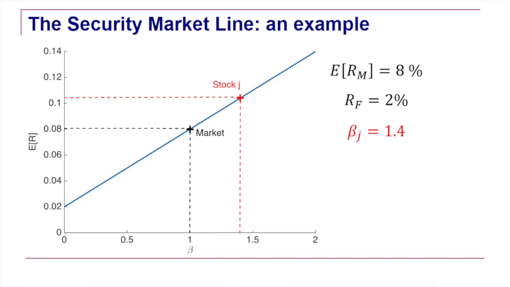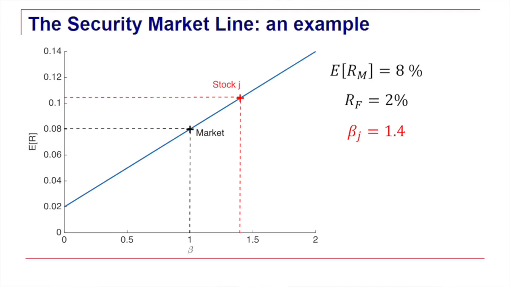So let's look at one example. A stock with a beta of 1.4. What do we expect its return to be? Well, if the measure of beta corresponds to the non-diversifiable risk, we can use the previous equation to compute its expected return.